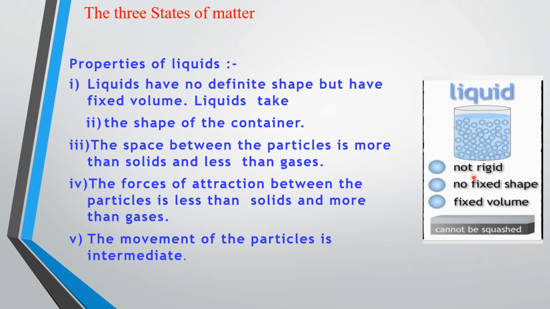So liquids are not rigid, they don't have any fixed shape, but they do have a fixed volume, and they cannot be squashed or compressed. When they don't have a definite shape, what shape do they take? They take the shape of the container. The space between the particles is more than in solids and less than in gases, the force of attraction between the particles is less than in solids and more than in gases, and the movement of particles is intermediate.